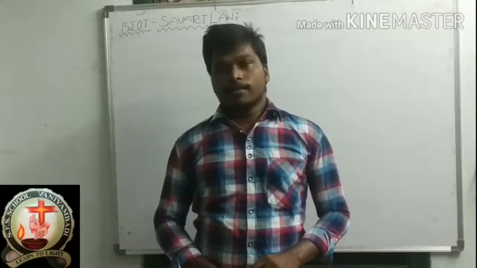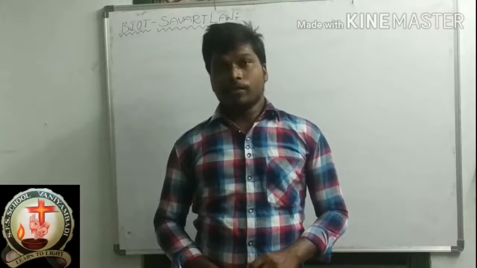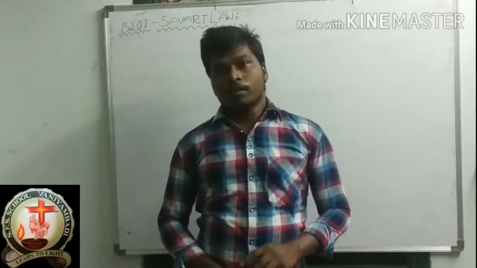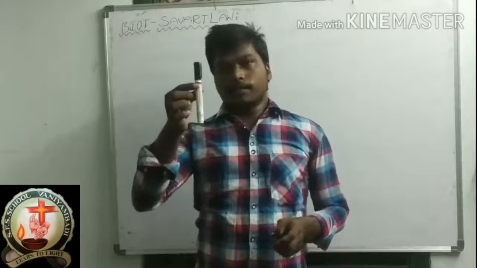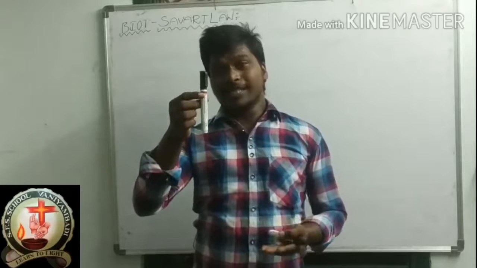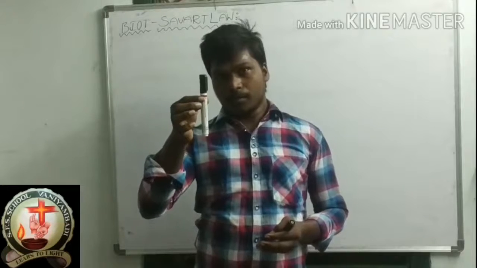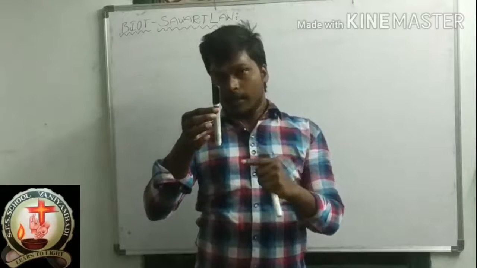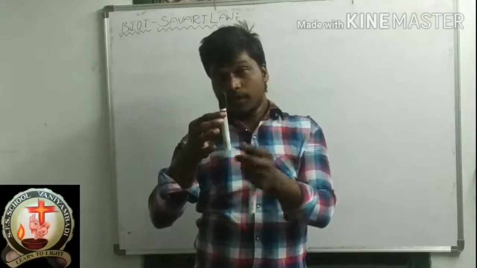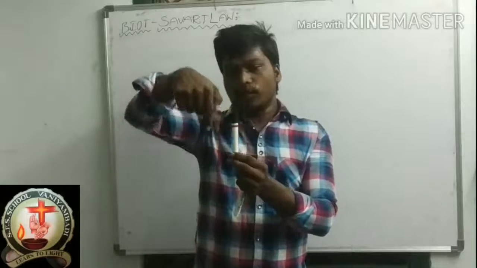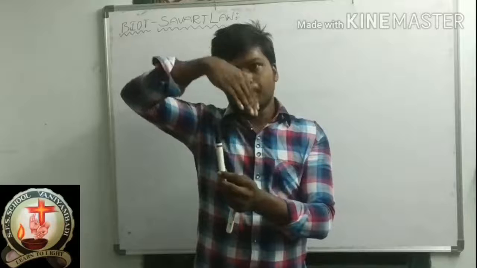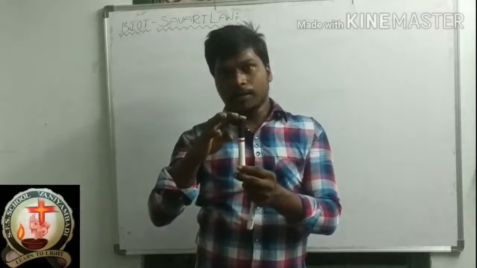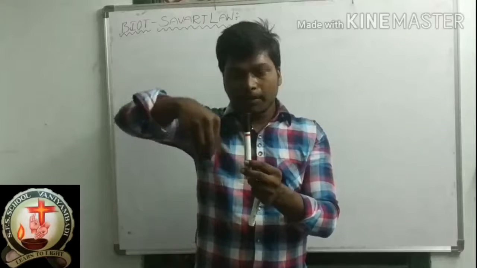What was yesterday's class? Effects of electric current. Suppose this is a conductor, otherwise an electrical wire. Whenever a current is flowing through this wire, around this region some amount of magnetic field will be produced. Correct?